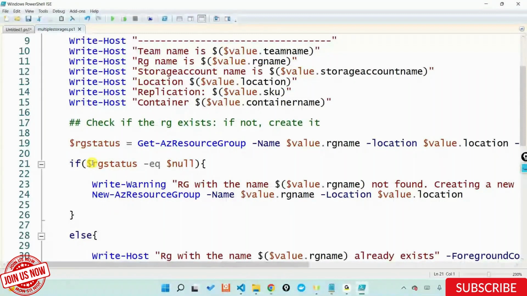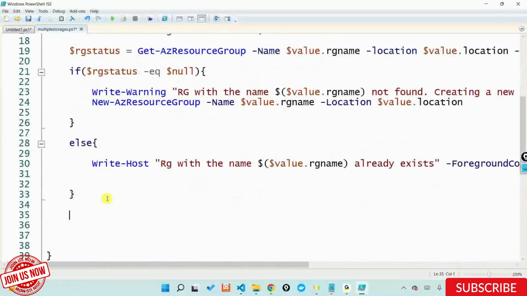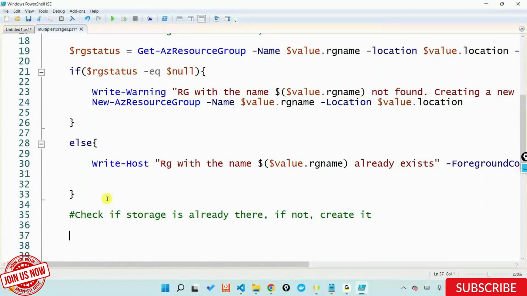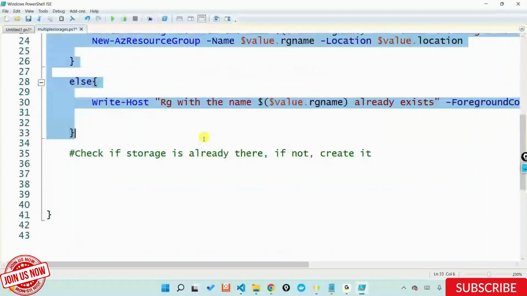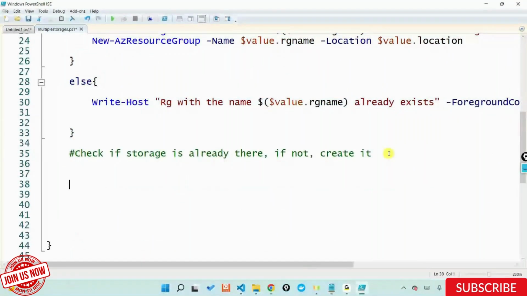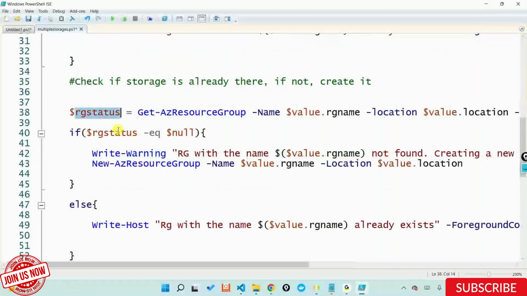So now what I want to do is that I also want to check whether the storage account is there. Check if storage is there. If not, create it. So I can do the same thing again. I can just copy paste this entire line. So again, if else, this is the same thing that I'm going to follow. Instead of RG status, I'll say it is storage status.